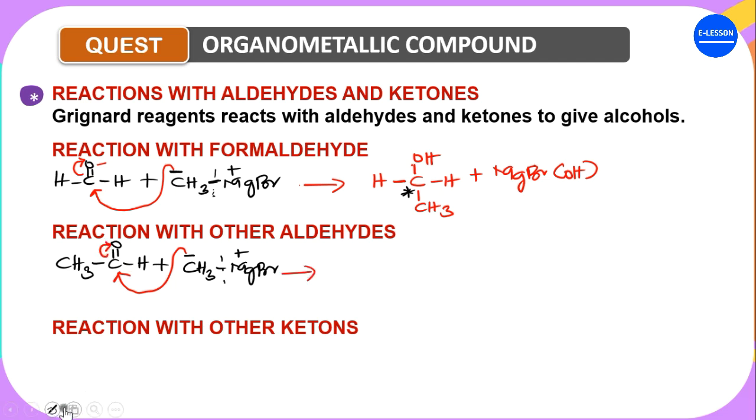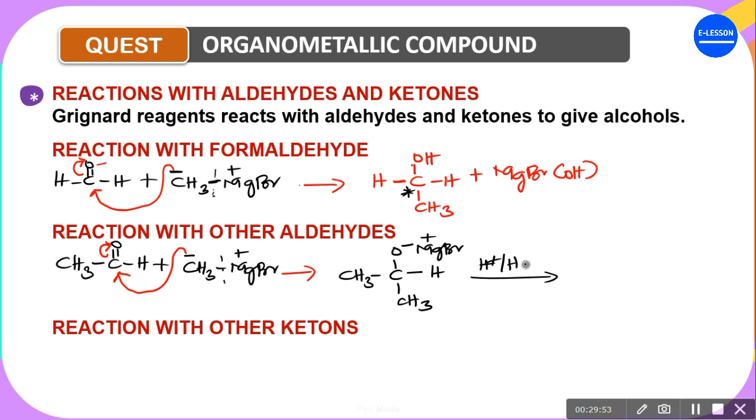So the product of the reaction would be CH3, CO negative, then CH3, and then here will be our normal hydrogen. Recall that the MgBr will automatically bond with this negative charge to form MgBr positive. Then this group will undergo acid hydrolysis.